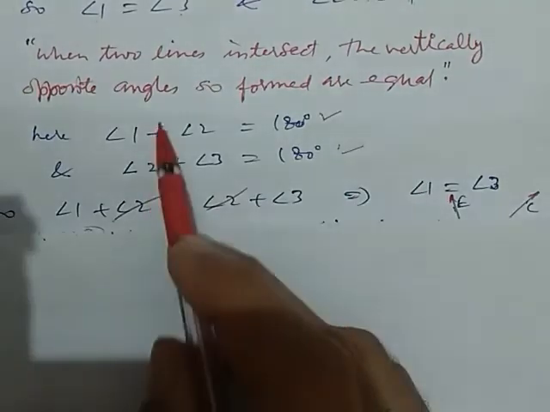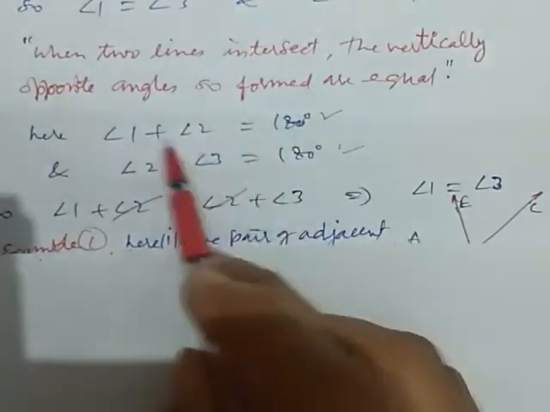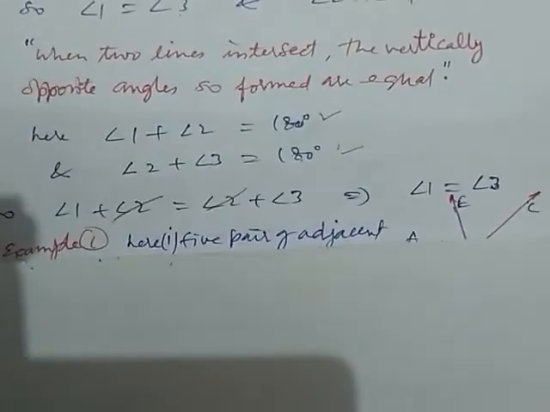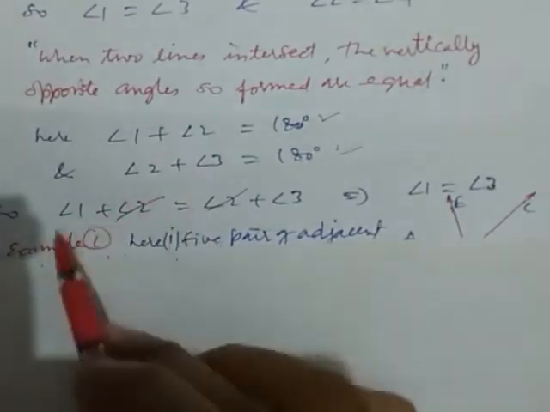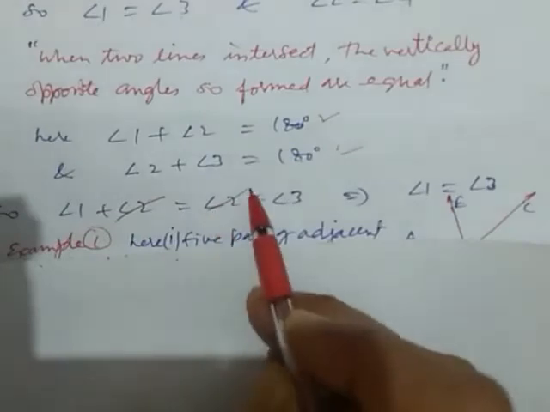Now equalize them. Here both have the same value. So we can write angle 1 plus angle 2 equals angle 2 plus angle 3. Now angle 2 cancels out with angle 2.